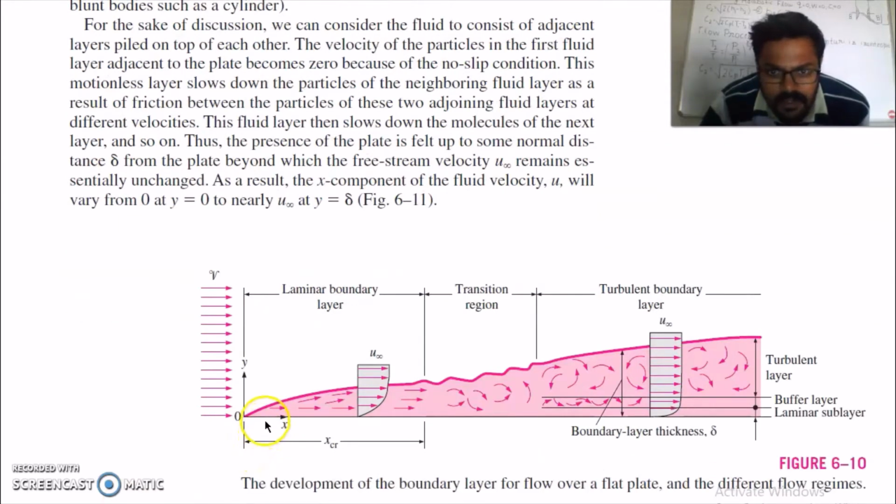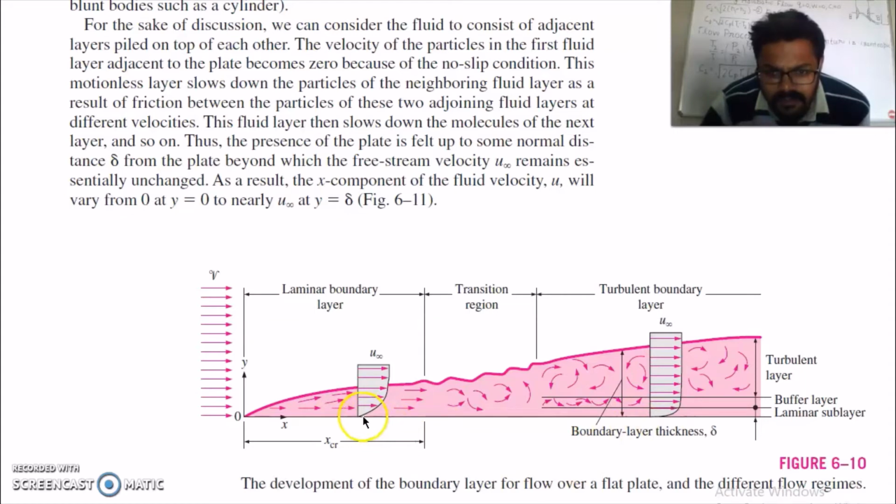We consider the fluid to consist of adjacent layers piled on each other. The velocity of particles in the first fluid layer, that is adjacent to the plate, becomes zero because of the no slip condition. So this motionless layer slows down the particles of the neighboring layer as a result of friction between the particles of these two adjoining fluid layers at different velocities. So this layer then slows down the molecules of the next layer and so on.